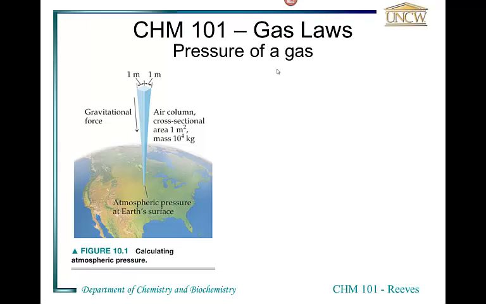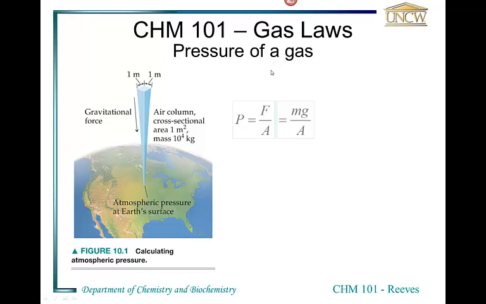If you were to take a column that was 1 meter by 1 meter square and include in that column all the gas molecules that exist between the surface of the Earth and as high as you need to go in outer space, you would find approximately 10 to the fourth kilograms of gas in that 1 square meter column. So the definition of pressure is that pressure is force per unit area. And in physics, you can determine the force as the mass times the acceleration of gravity, where m is the mass and g is the acceleration of gravity.